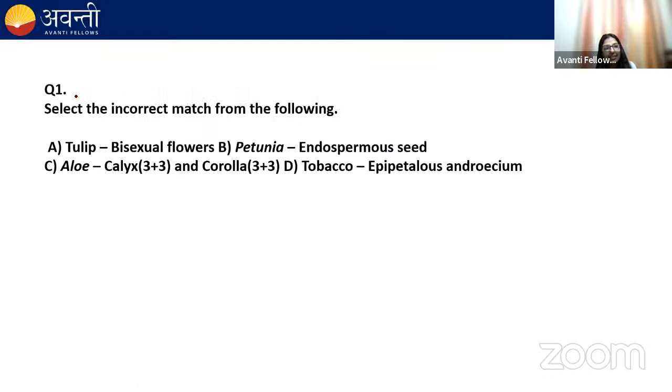Question number 1 says, select the incorrect match from the following. Option A is tulip, bisexual flower. Option B is petunia, endospermous seed. Option C is aloe vera, calyx 3+3 and corolla 3+3. And D is tobacco, epipetalus androecium. What do you think will be the correct option? They're asking about the incorrect match.